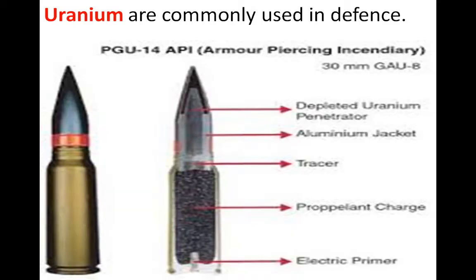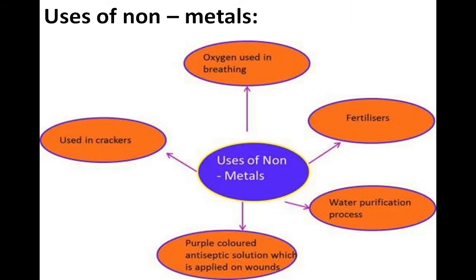Next is uranium. We use metals for a wide range of purposes. For defense, yes, for defense also we need a metal, and the important one is uranium. It is used in missiles, and to make a missile we require uranium. So these all are uses of metals. Next we will move to uses of non-metals.